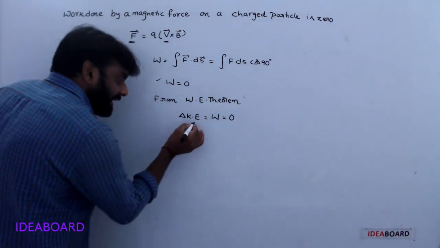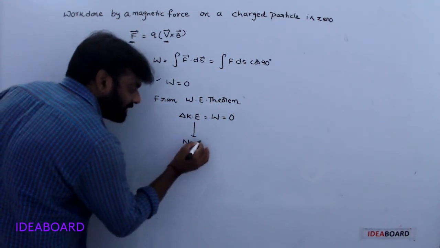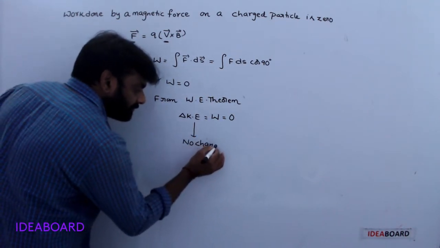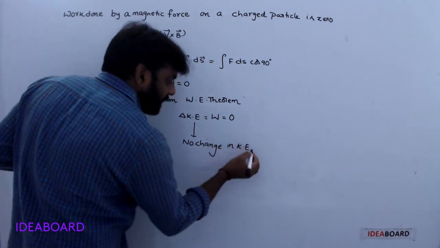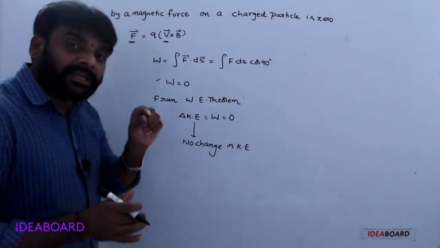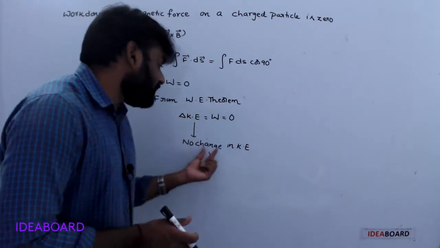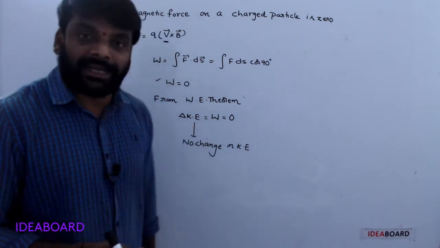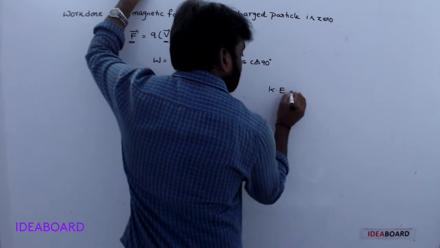Change in kinetic energy is 0 in the sense that there is no change in kinetic energy. That means kinetic energy is constant.